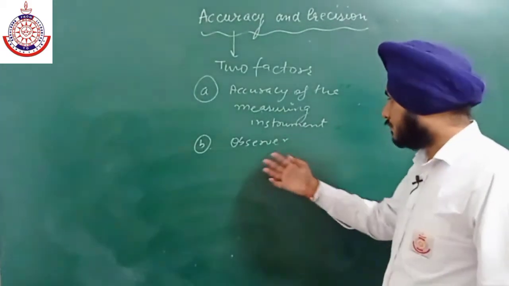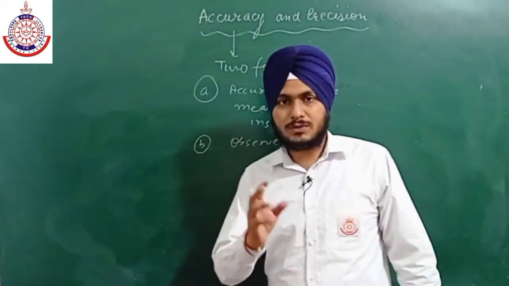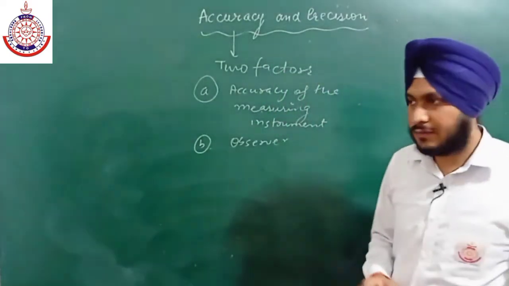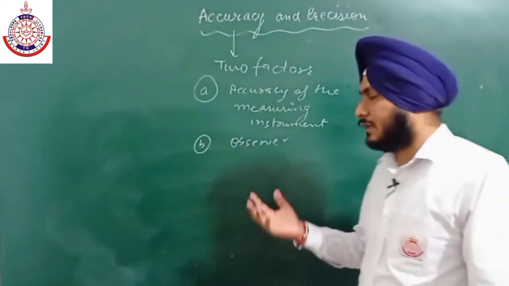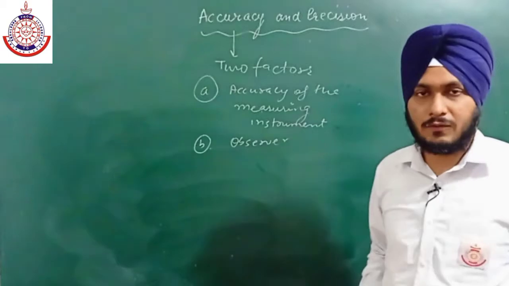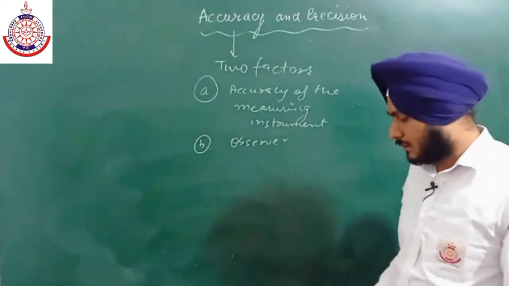Okay, so second is observer. How it depends upon the observer, I have just told you. If the reading comes out to be 16.33 and he or she takes it as 16.4, then the accuracy will decrease, right, then the accuracy will decrease.